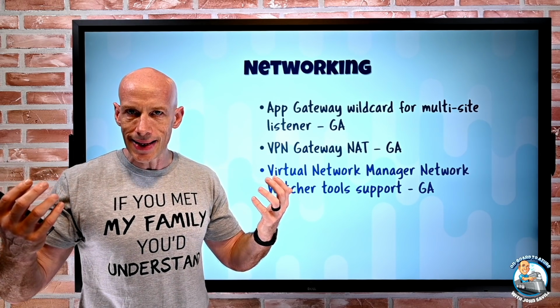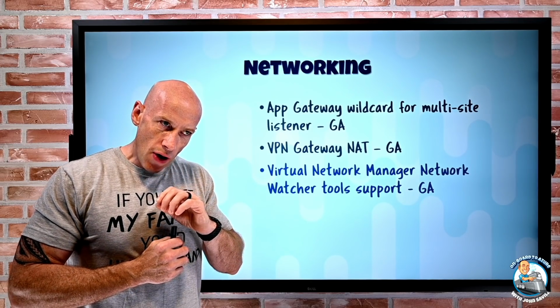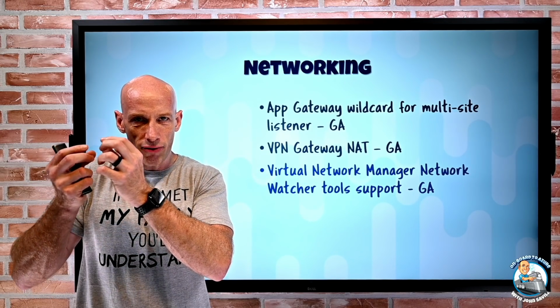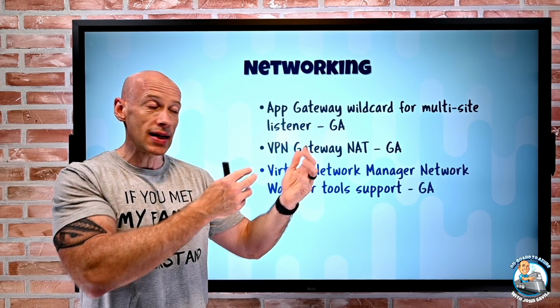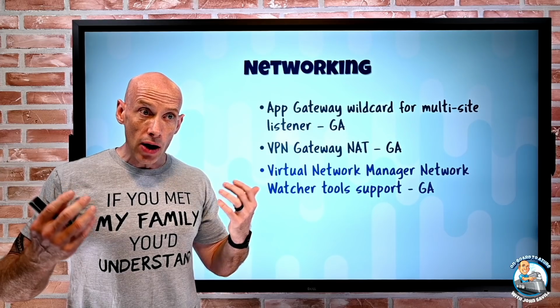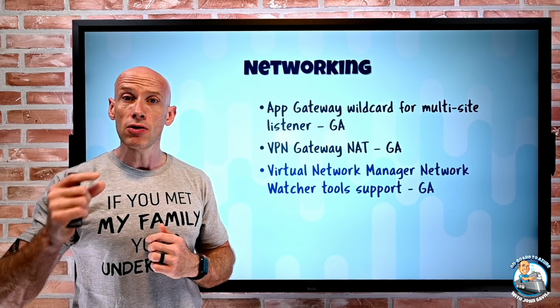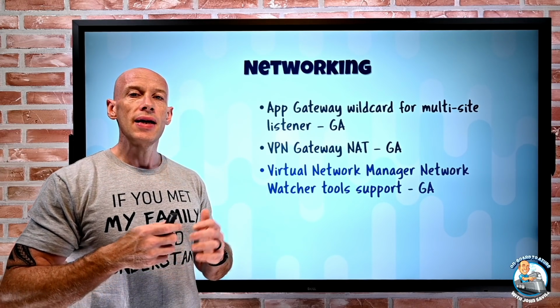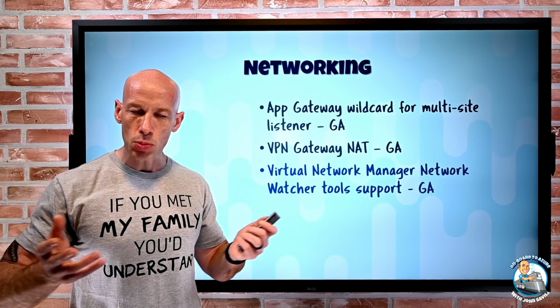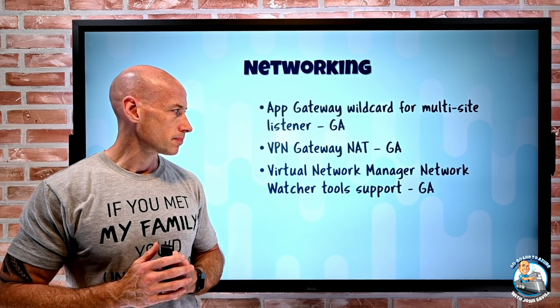Well, now it does. So if I'm using IP flow verify to check, well, would this get from here to here? It will consider those Virtual Network Manager rules in addition to the NSGs. And likewise, if I look at effective security rules from Network Watcher, it will also show me those Virtual Network Manager rules as well. So it's really just bringing those all together.